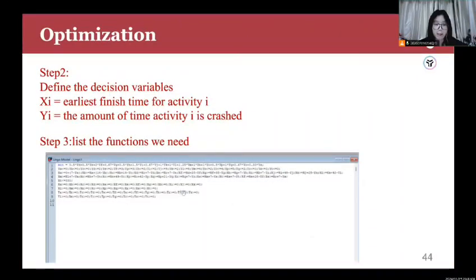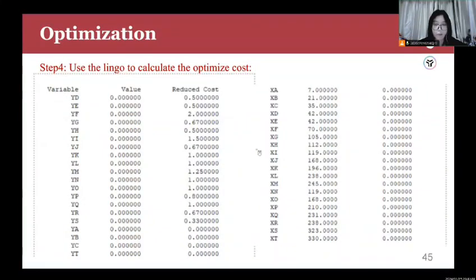Then we choose the Lingo model as our calculator. The second step is to define the decision variables, Xi and Yi. Xi is the earliest finish time for activity i. Yi is the amount of time activity i is crashed. And then we list the functions we need to optimize the time. The output is in the table, and the result is that we decrease the project time from 385 to 39 days.